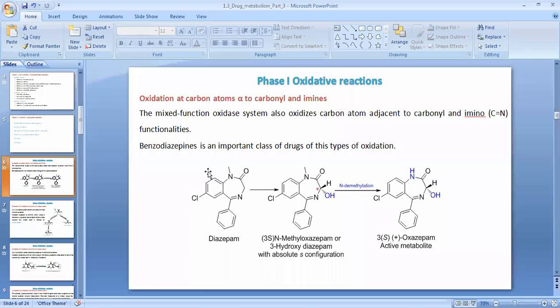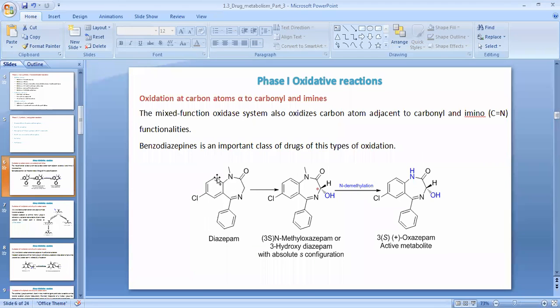See, we have seen the oxidation of this type of rings when the benzene or aromatic ring is attached to the electron withdrawing groups. Then we have seen the oxidation of aromatic ring when it is attached to the electron donating group. Now we are going to discuss the oxidation of such a type of carbon. Which type of carbon do we have to see the oxidation of? The carbon atom which is alpha to the carbonyl or imine functional group.